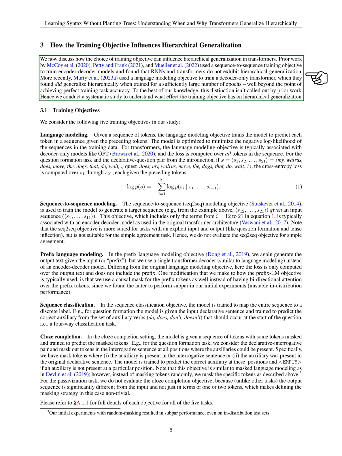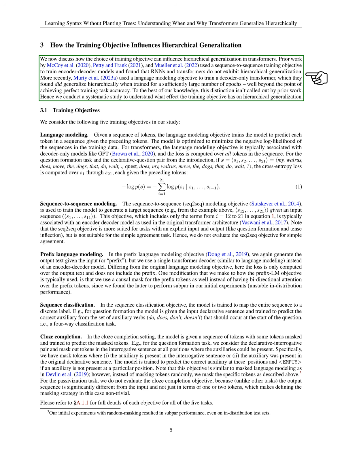Previous studies used different training objectives like sequence-to-sequence and language modeling but did not observe hierarchical generalization in RNNs and transformers. However, a recent study found that a decoder-only transformer trained with a language modeling objective showed hierarchical generalization after extensive training. This distinction was not highlighted in earlier research, so we decided to conduct a detailed study to explore the influence of training objectives on hierarchical generalization.